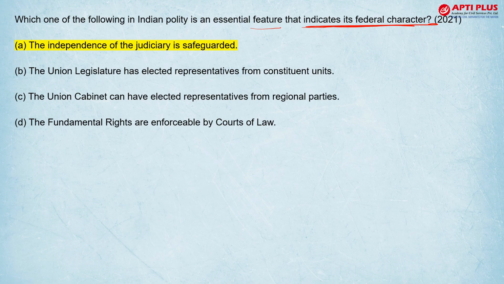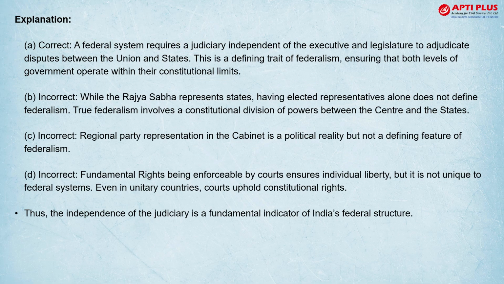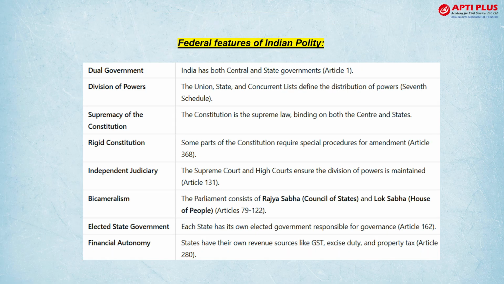character? That is your independence of judiciary is safeguarded. This is the answer. Why others are not answers? Union legislature has elected representatives from constituent units. This may not be the answer. Union cabinet has elected representatives from regional parties and fundamental laws. These are not answers. So फेडरल फीचर के, आप पहले इंडियन पॉलिटी के फेडरल फीचर्स के कुछ characteristics हैं.